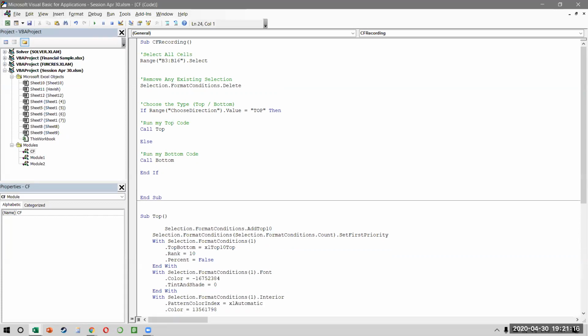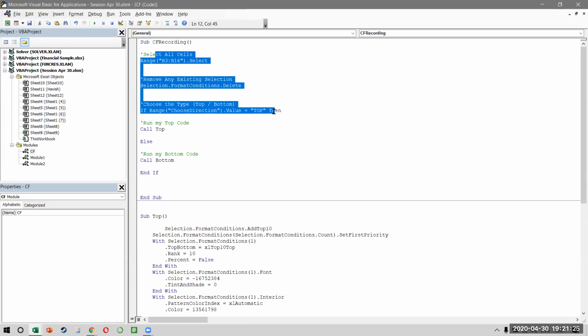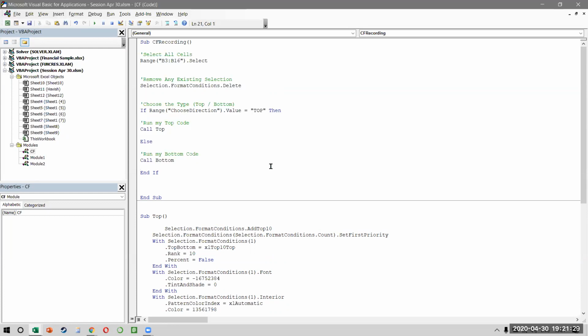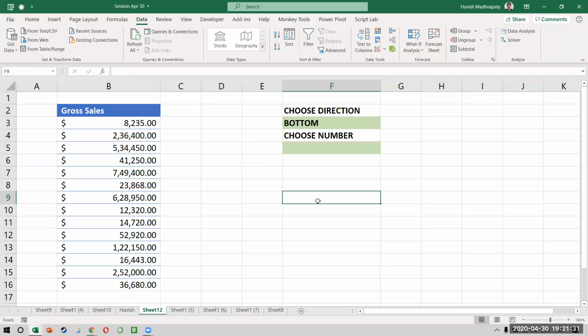So let's understand what we have done. We have selected the cells. We have removed any existing format. We are checking whether the user has chosen top or bottom. So if the user has chosen top, then I'm running my first code. Otherwise, I'm running my second code. Let's see how this works. How to run the macro?